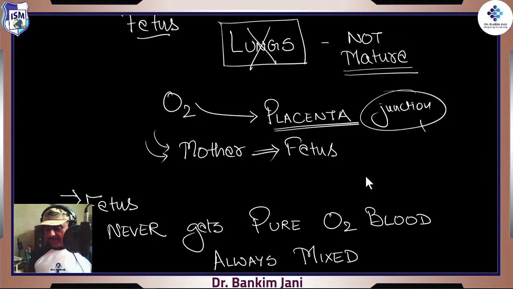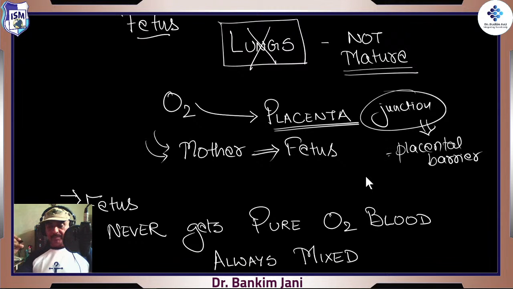Now in pharmacology, after 3-4 days, we'll be discussing one concept: some of the drugs cross the placental barrier, and some of the drugs don't cross the placental barrier. Then when we discuss neurology, we'll talk about some substances that cross the blood brain barrier.